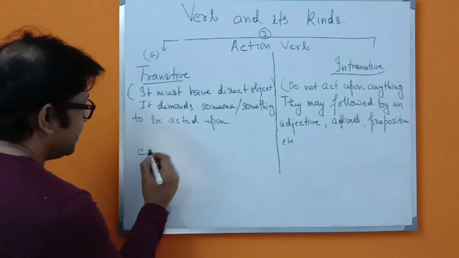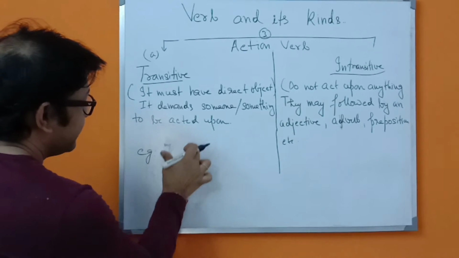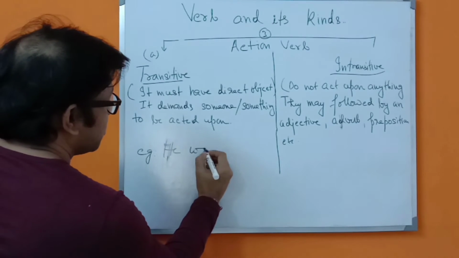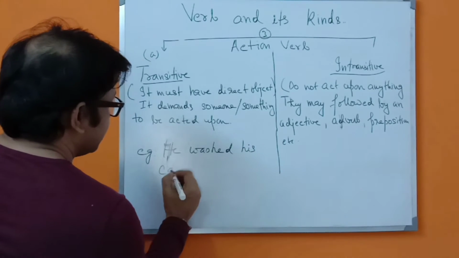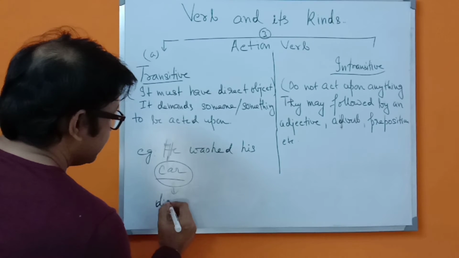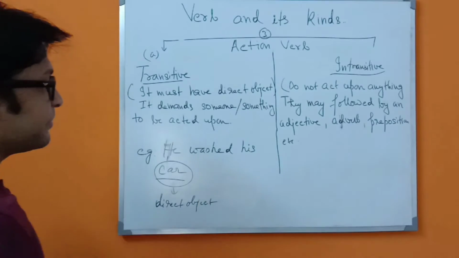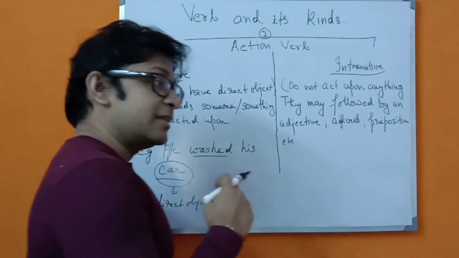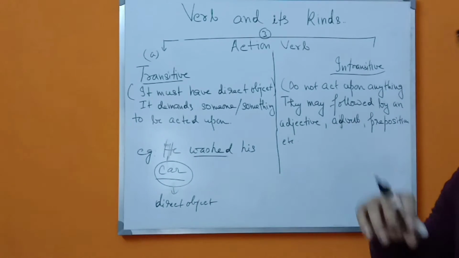Suppose, for example, he washed his car. So here the car is a direct object, and this verb represents that the action of him is applied on his direct object.